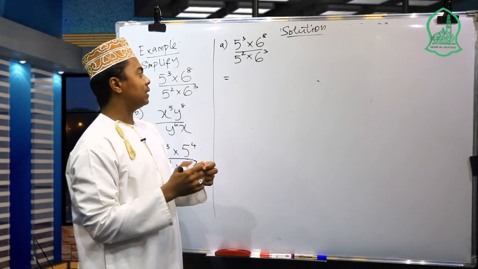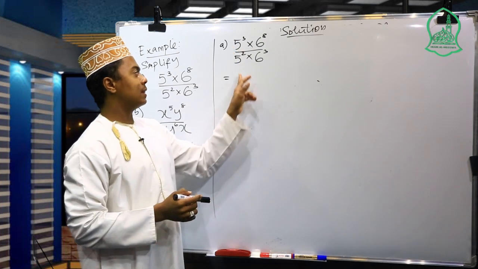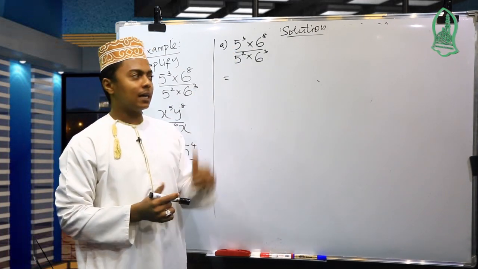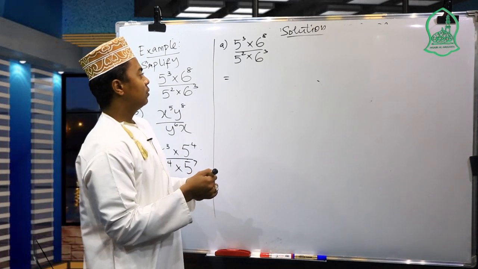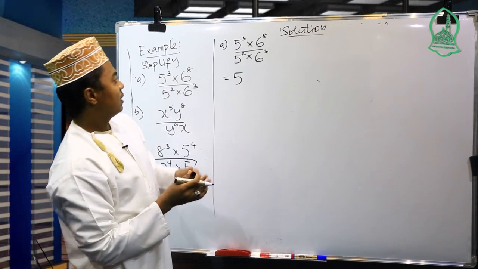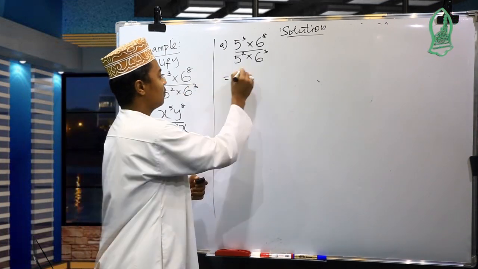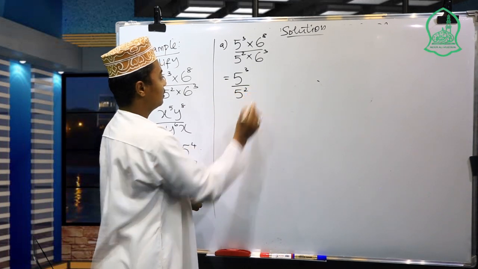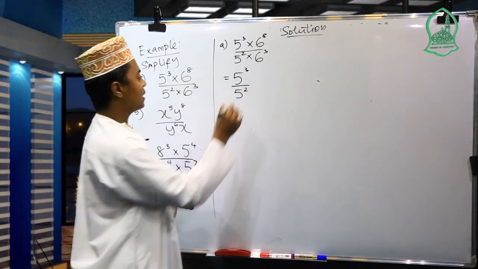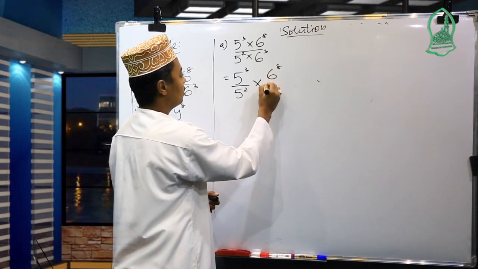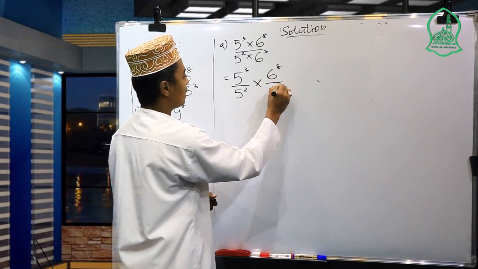Let us combine the powers which have the same base by referring to the second law. So here we have 5 cubed over 5 squared. This one we put together, multiplied by 6 to the 8th power over 6 to the 3rd power.